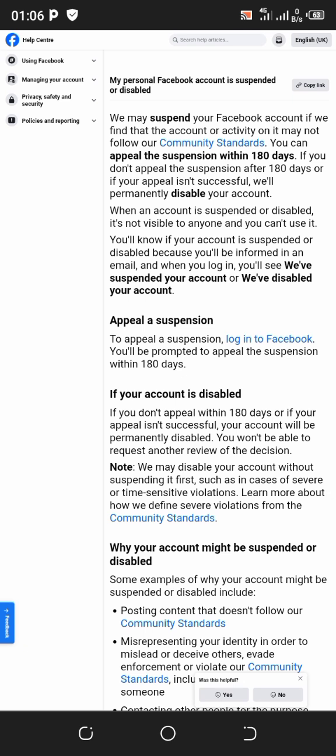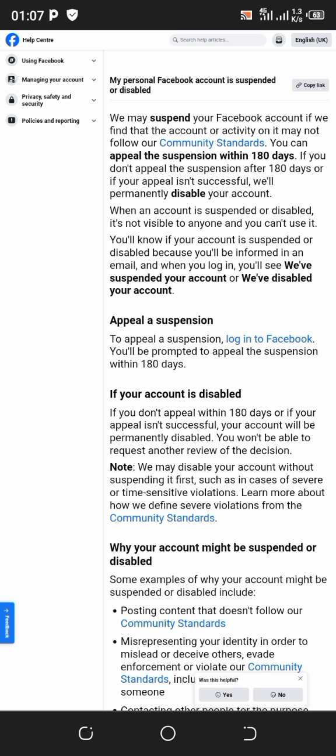When your account is suspended or disabled, it's not visible to anyone and you can't use it. You will know because you will be informed in your email, and when you log in, you will see we have suspended your account or we have disabled your account. Now you can appeal a suspension. To appeal a suspension, log into your Facebook. You will be prompted to appeal the suspension within 180 days. If your account is disabled, and you don't appeal within 180 days or it isn't successful, you won't be able to request another review after their decision.